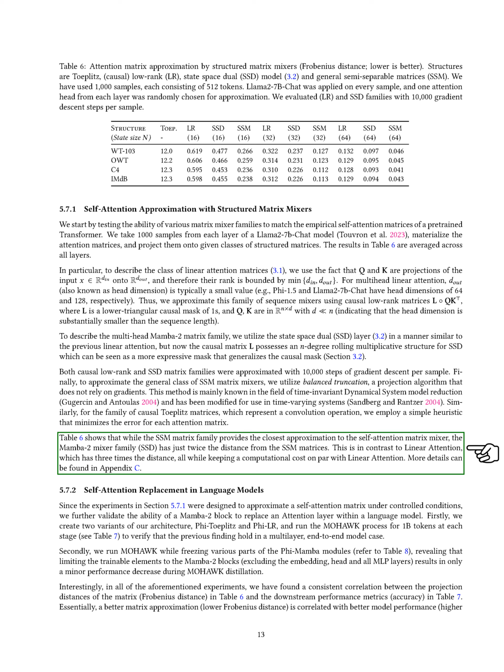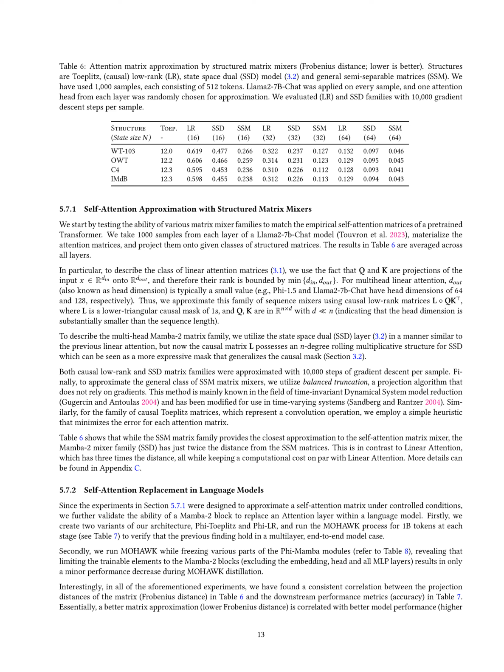Our findings indicate that while the SSM matrix family closely approximates the self-attention matrix mixer, the Mamba-2 mixer family is only twice as far from the SSM matrices, compared to linear attention, which is 3 times as far, all while maintaining a similar computational cost to linear attention. More details can be found in the appendix.